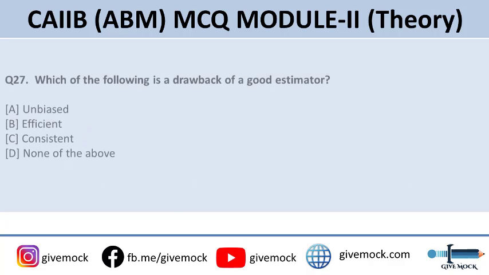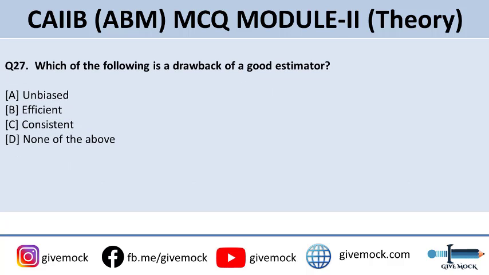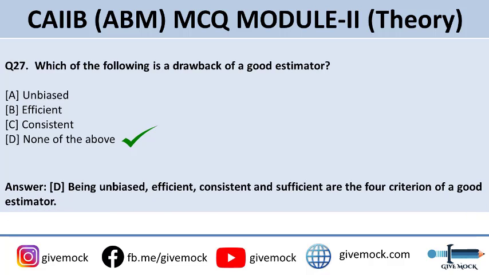Coming up to the 27th question, which of the following is a drawback of a good estimator? So in the last question we read what is an estimator, and in this question it is asking which of the following is a drawback of a good estimator. The options are: A, unbiased, B, efficient, C, consistent, or D, none of the above. The correct answer is D, none of the above. Being unbiased, efficient, consistent, and sufficient are the 4 criteria of a good estimator.